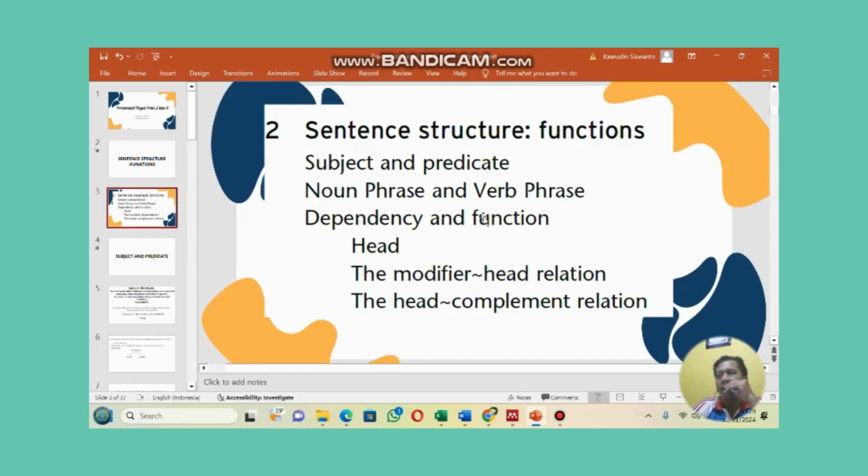Sentence structure and function. Di sini ada beberapa sub pembahasan yaitu subject and predicate, noun phrase and verb phrase, dependency and function. Pada bagian ini juga ada sub yaitu head, the modifier head relation, and the head complement relation. Kita masuk pada bagian yang pertama yaitu subject and predicate.